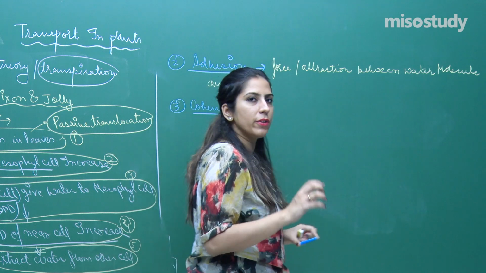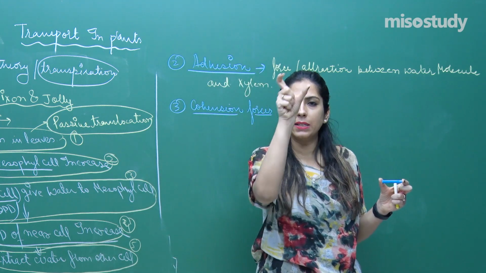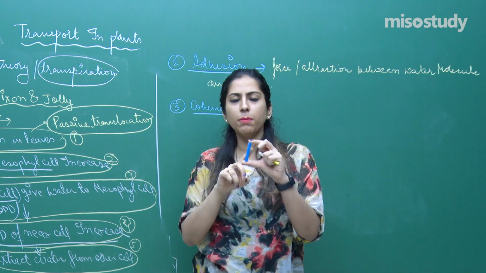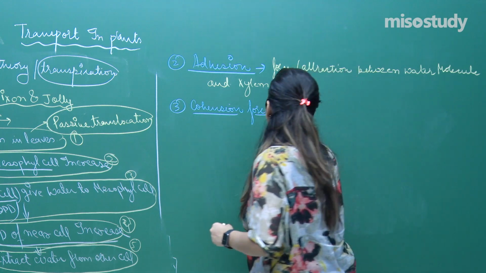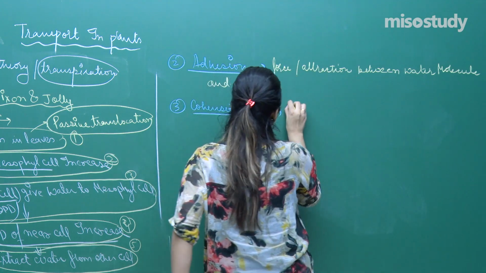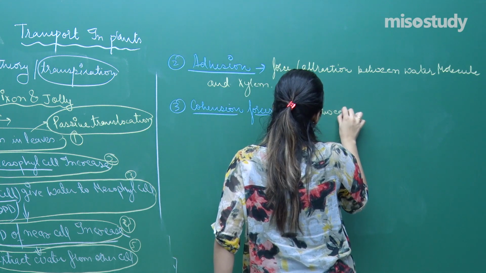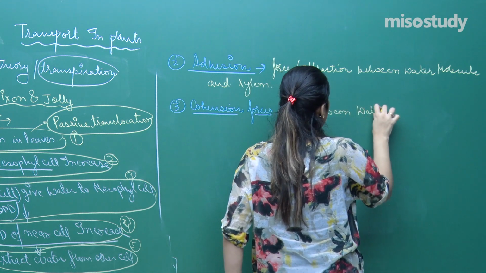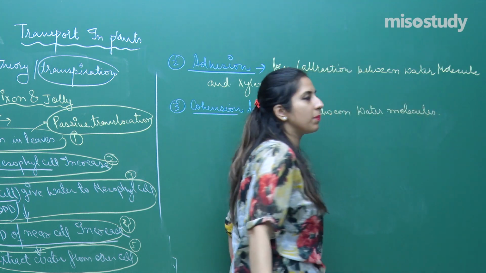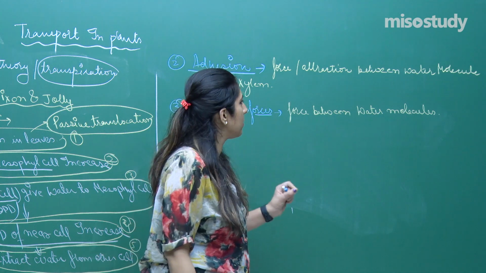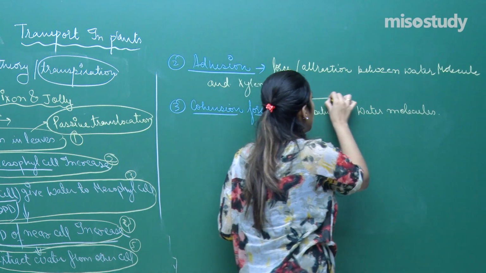Those water molecules which are present, not in the atmosphere, I'm sorry for that, but inside the plant, there should be a force between them, and that force is called a cohesive force. Now listen to this very carefully. Force is there between the water molecules.